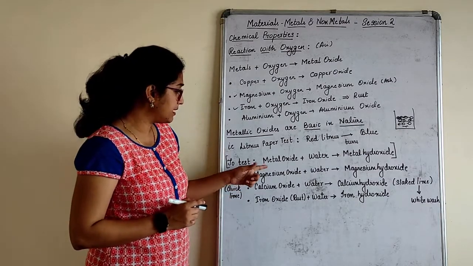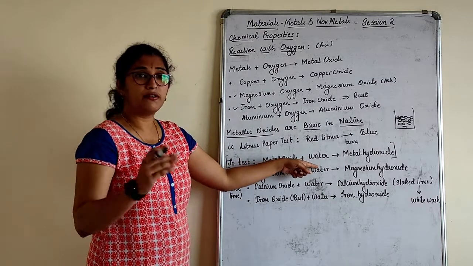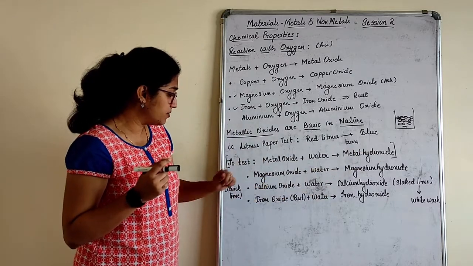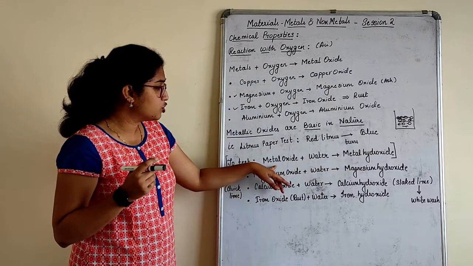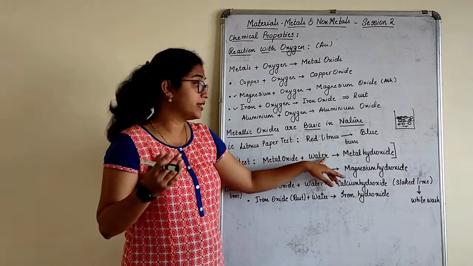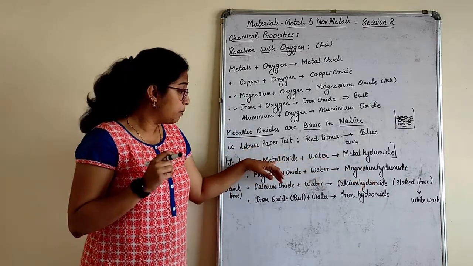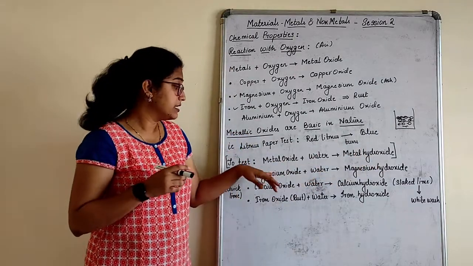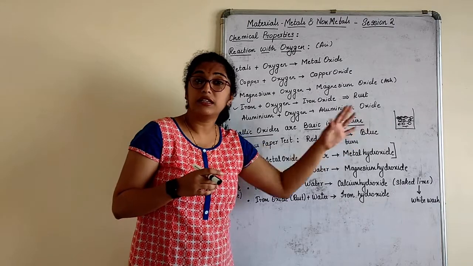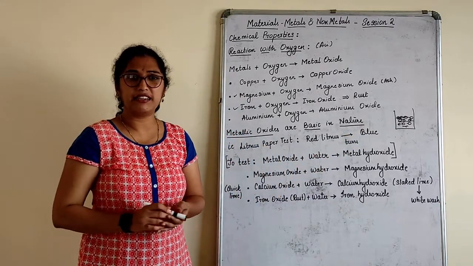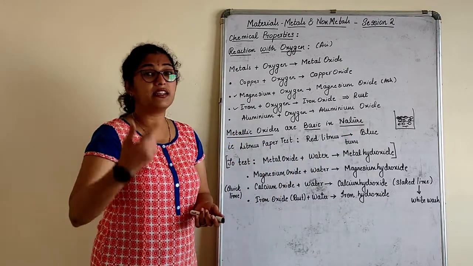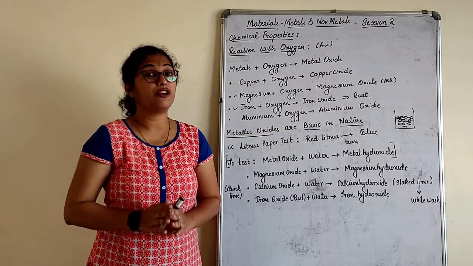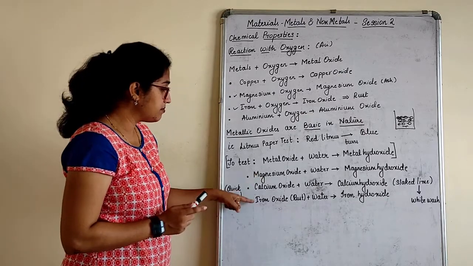Any equation if I give you, if I ask you randomly now, aluminium oxide plus water, what will you get? Aluminium hydroxide. I have written calcium, I have written magnesium, I have written iron. Sodium oxide plus water, what do I get? Sodium hydroxide. Potassium oxide plus water, what do I get? Potassium hydroxide. Zinc oxide plus water, zinc hydroxide. Now, understood the technique here? Any metal oxide reacting with water will give you its respective hydroxide. Okay? Let's see some examples.